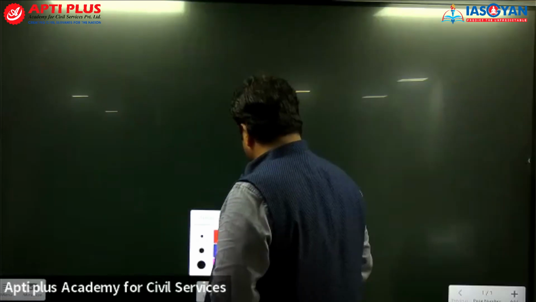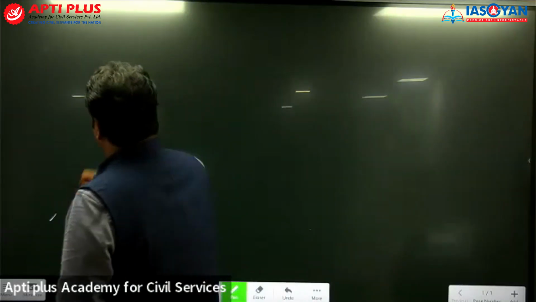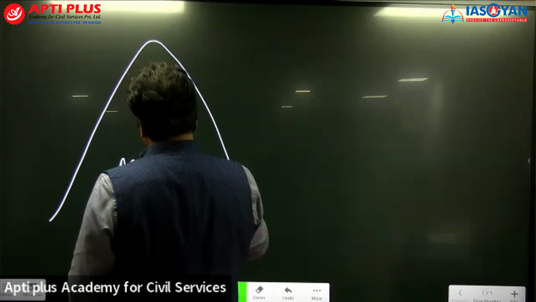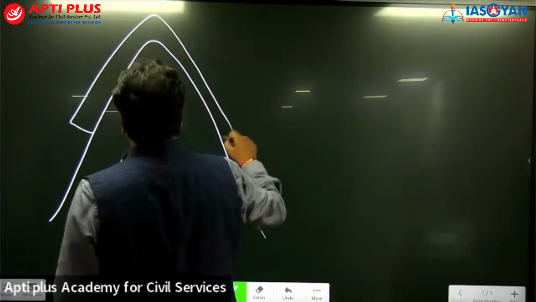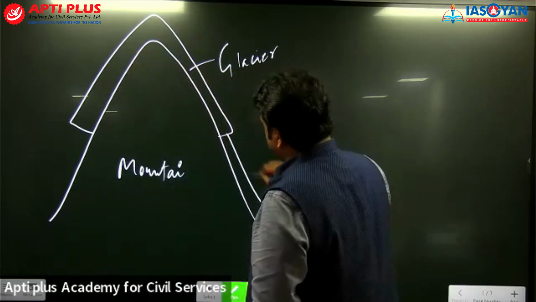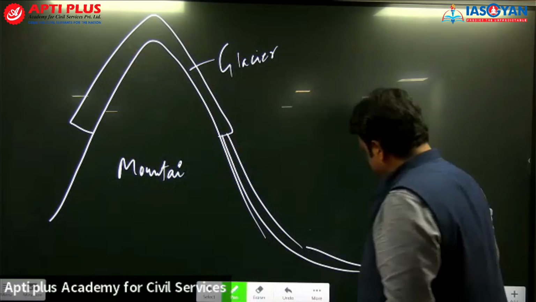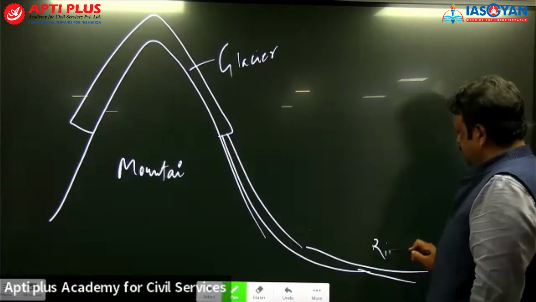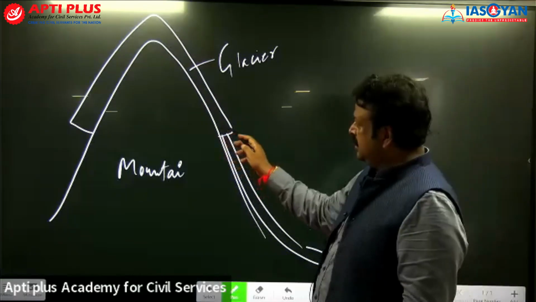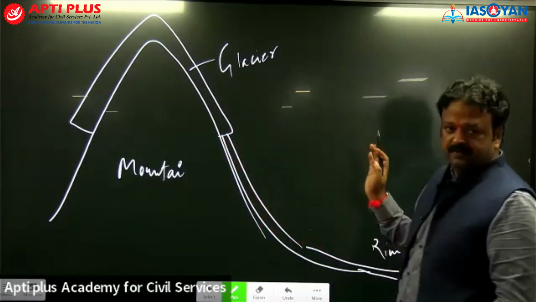For example, there is a mountain, this is mountain, no? And you are going to have this glacier, and this glacier is feeding a river. This is what? River. Glacier on mountain melting, and there is a river.